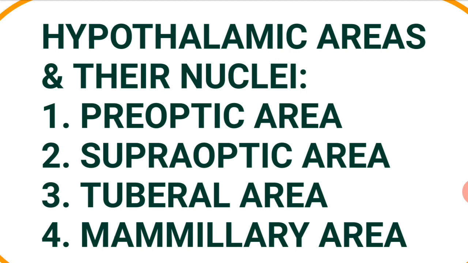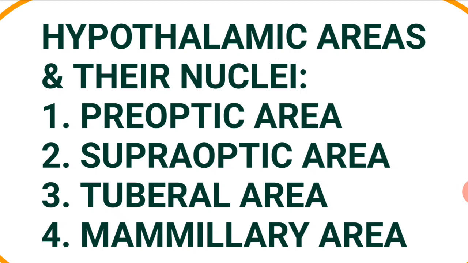Function of supraoptic nucleus will be regulation of posterior pituitary secretion and regulation of ECF volume as well as osmolarity. Function of suprachiasmatic nucleus is regulation of circadian rhythm. Function of paraventricular nucleus is regulation of posterior pituitary secretion. Function of periventricular area is punishment center. Function of dorsomedial nucleus will be regulation of body temperature. It is the shivering center.